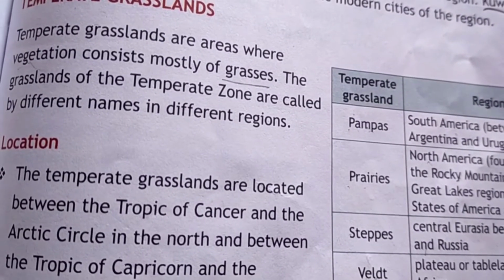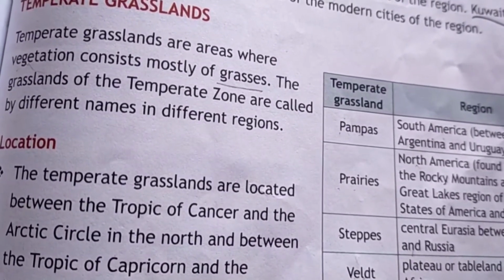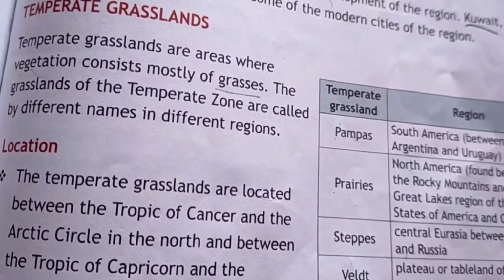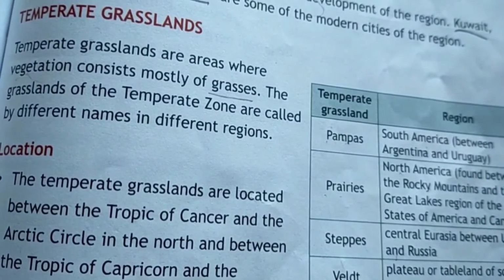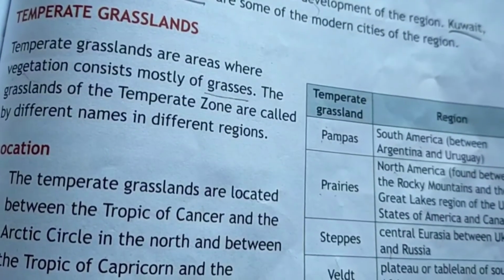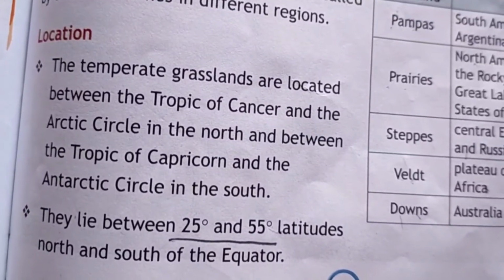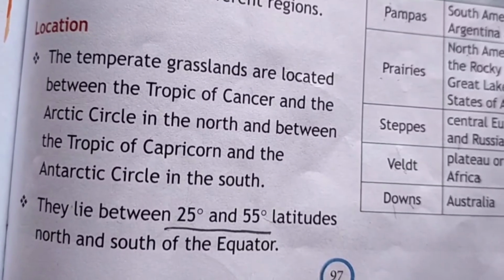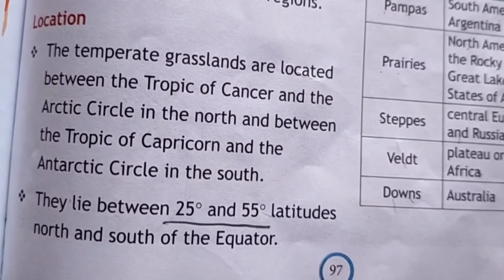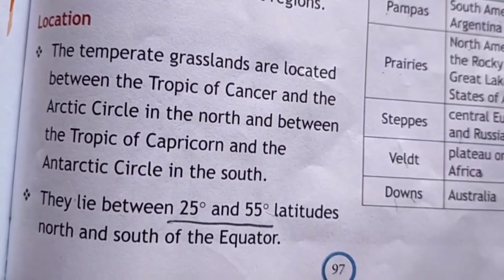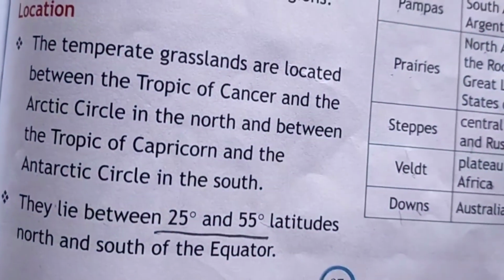Most of these grasslands are located in the temperate zone, and as you have read earlier, the temperate zone lies between latitude 23 and a half degrees north and 66 and a half degrees north in the northern hemisphere, and between latitudes 23 and a half degrees south and 66 and a half degrees south in the southern hemisphere, isn't it? So these temperate grasslands are located between the Tropic of Cancer and the Arctic Circle in the north, and between the Tropic of Capricorn and the Antarctic Circle in the south. So they lie between 25 degrees and 55 degrees latitude north and south of the equator.